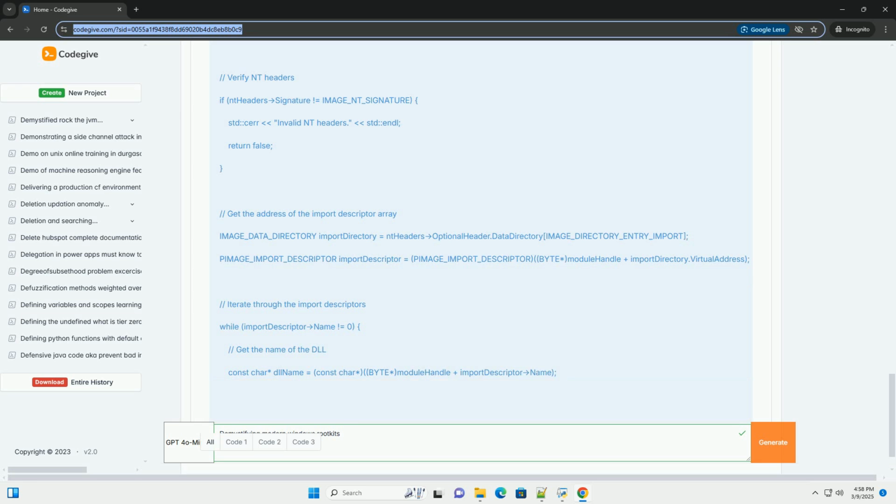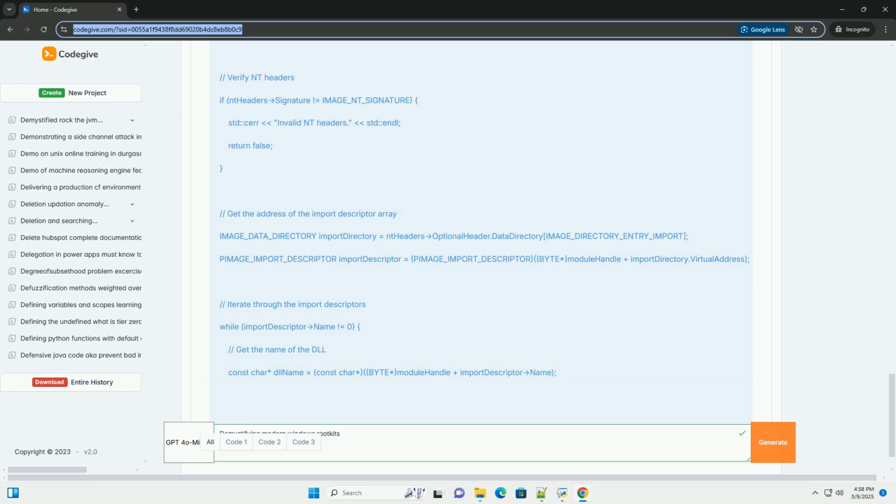Interrupt Descriptor Table, IDT, hooking. Intercepting hardware interrupts to gain control of the system. Driver-based rootkits. Installing malicious device drivers to execute code in kernel mode. Hardware-based rootkits. These are rare and complex, residing in the firmware or hardware components of the system, for example BIOS or hard drive controller. They are very difficult to detect and remove.